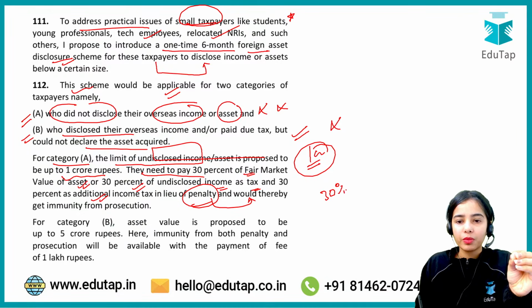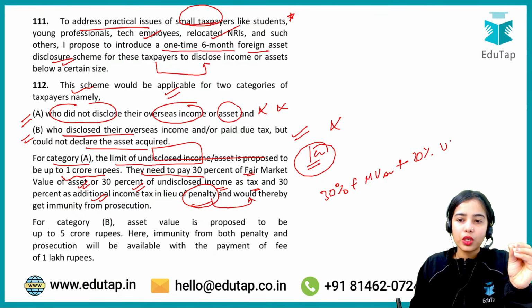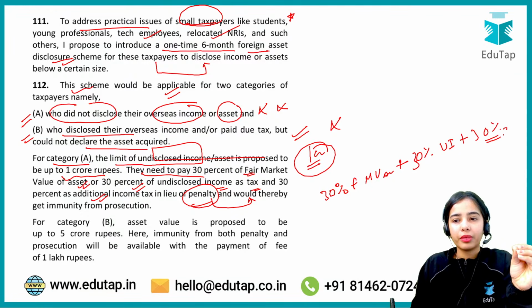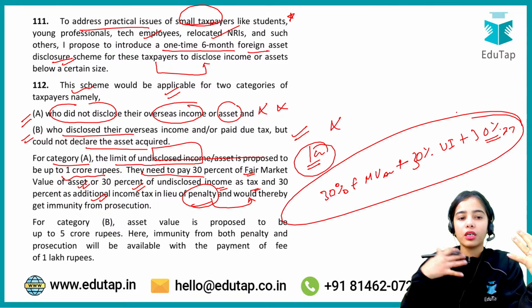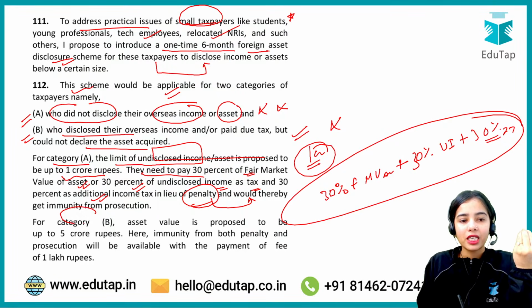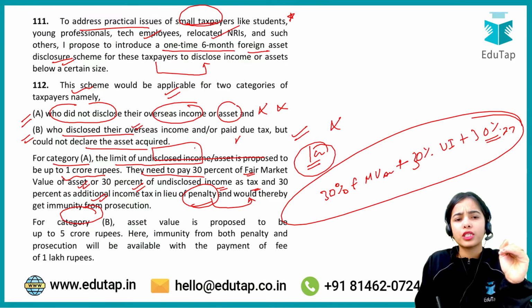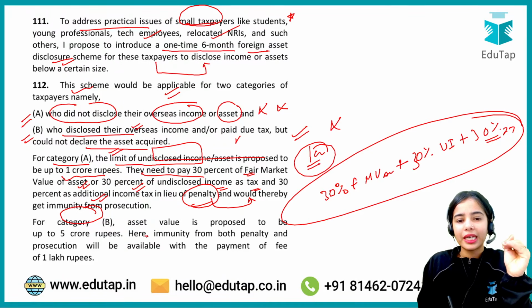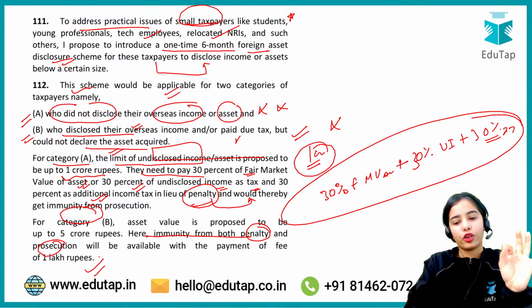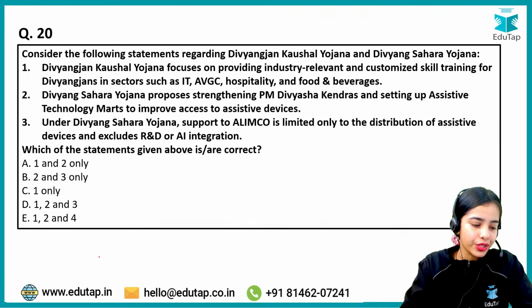So they have to pay 30% of fair market value of asset. They have to give 30% of the undisclosed income as tax, and they have to pay 30% as the additional income tax to get the immunity from prosecution. For category B, because they disclosed their overseas income, they just did not disclose their asset, so they will get the immunity from both penalty and prosecution if they just pay a fee of 1 lakh rupees. Okay, now coming to the next question, try to answer this question.